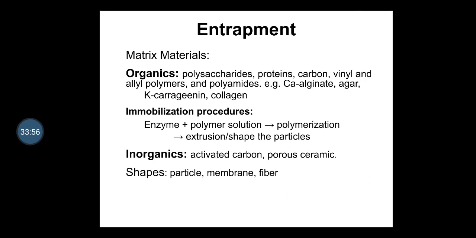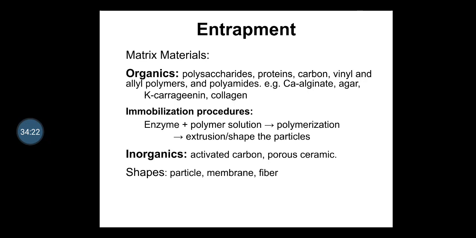Some inorganic matrix materials are activated carbon and porous ceramic. The shapes obtained depend upon the particle, membrane and fiber.